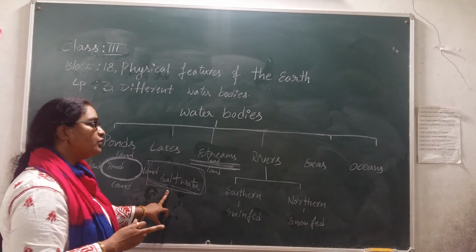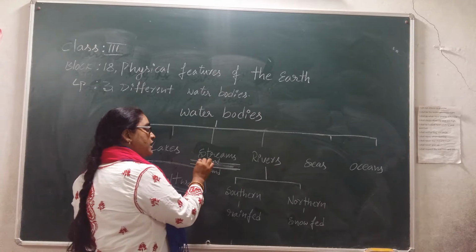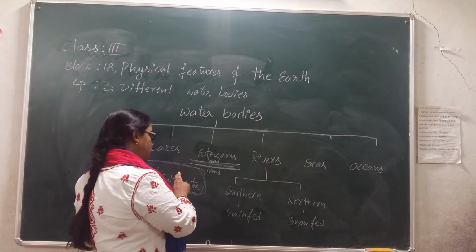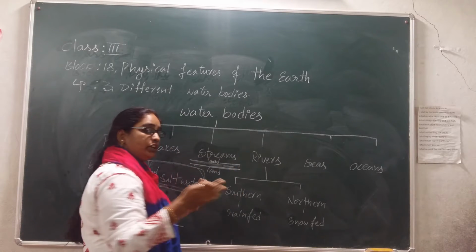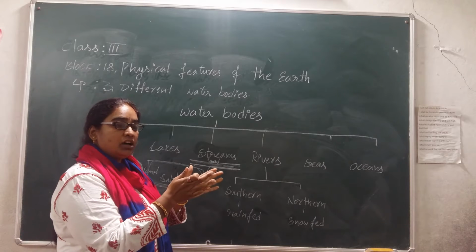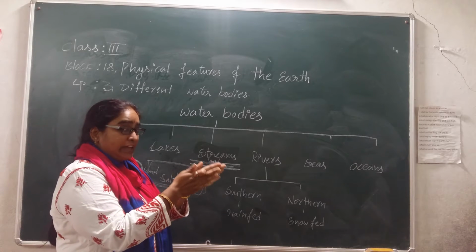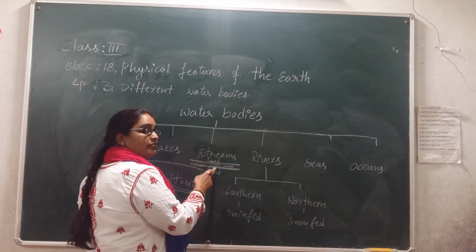Sometimes we can see salt water also in it. And what is a stream? Compared to a river or compared to lakes, it will have a narrower width. That means the width of the water body will be very narrow, and it will have land on two sides.